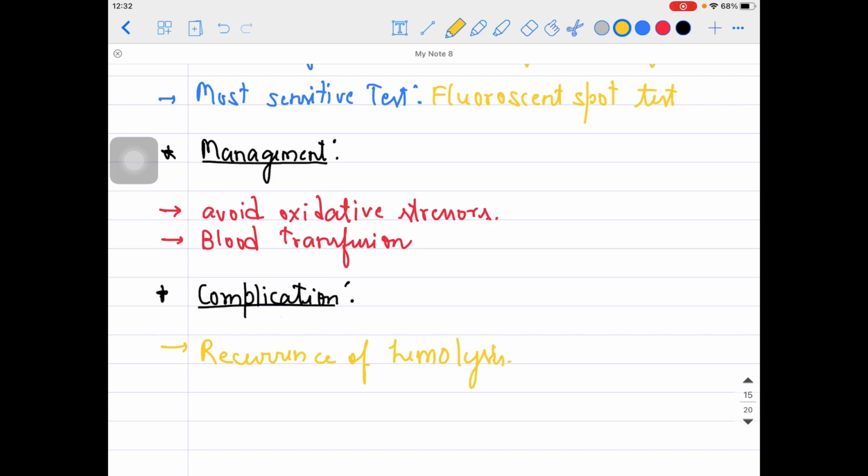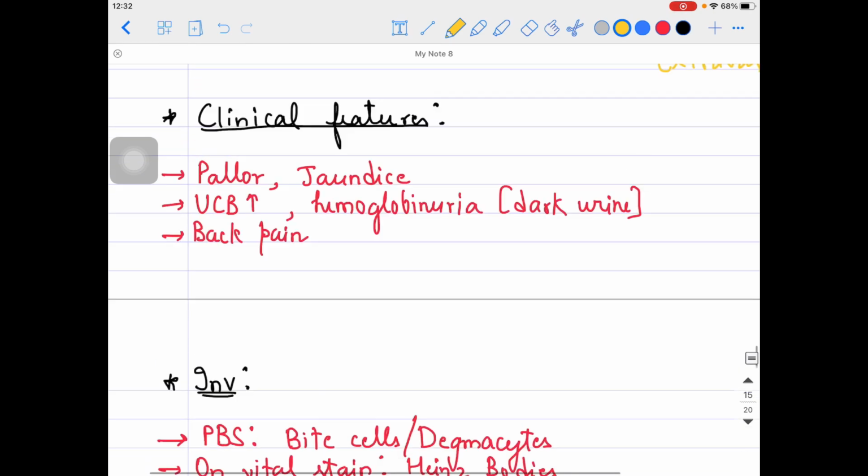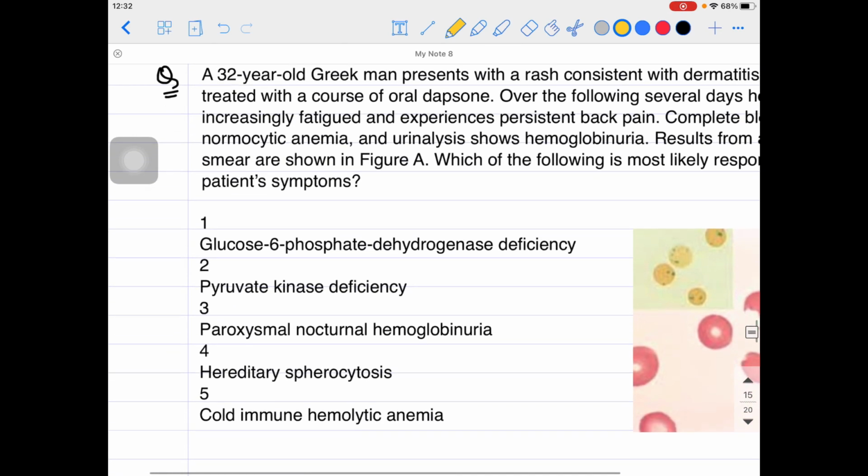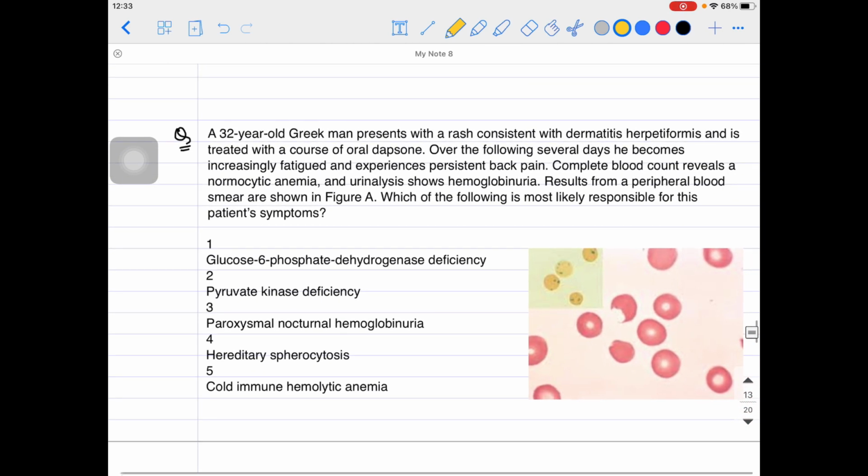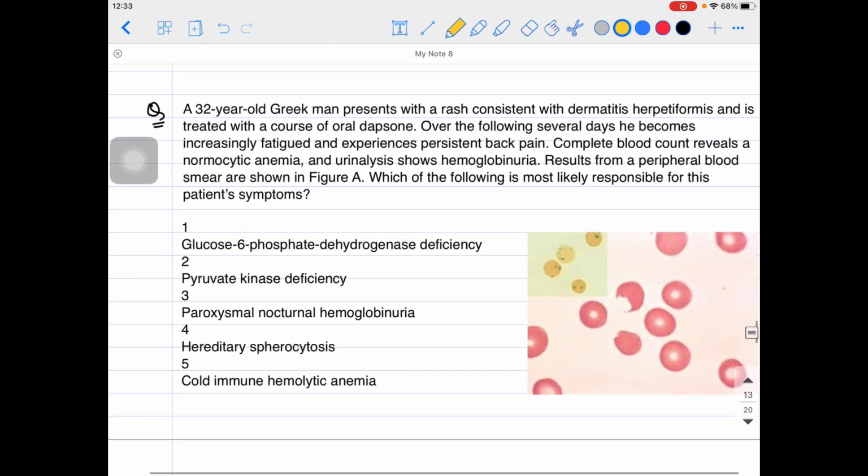Okay, so along with this knowledge, let's go back to our MCQ now and handle this case. A 32-year-old Greek man presents with a rash consistent with dermatitis herpetiformis. This is a dermatological problem, you must have tackled this in medicine also, and it is treated with a course of oral dapsone.